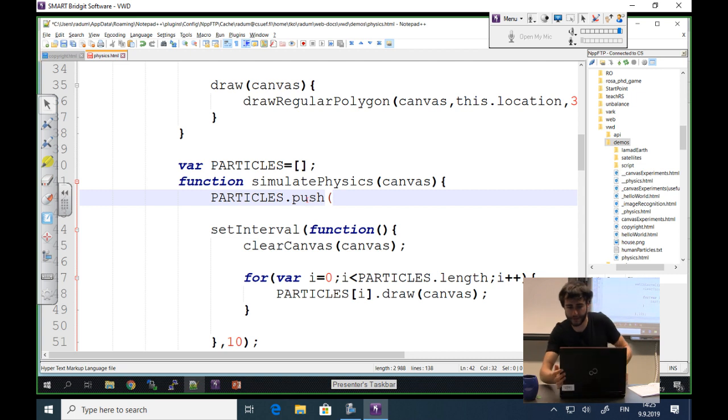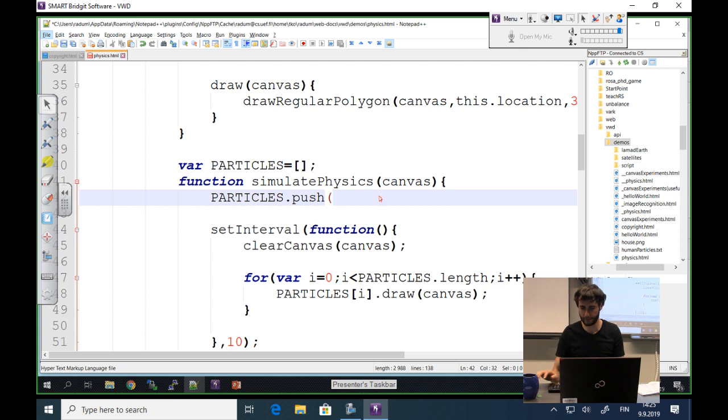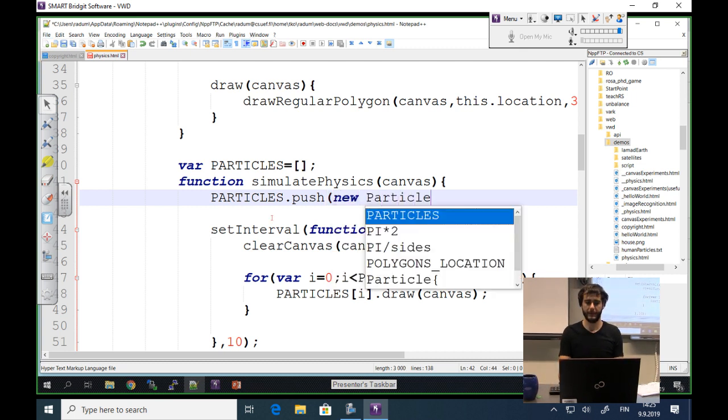Oh, wait, just a second. My keyboard is not the right keyboard. And the language is not the right language. New particle.